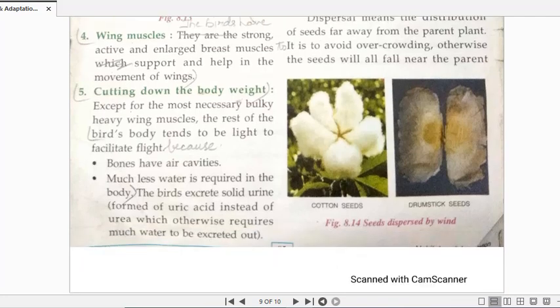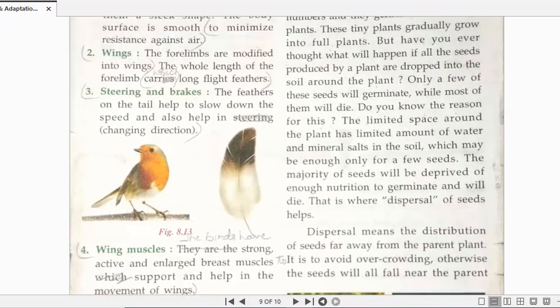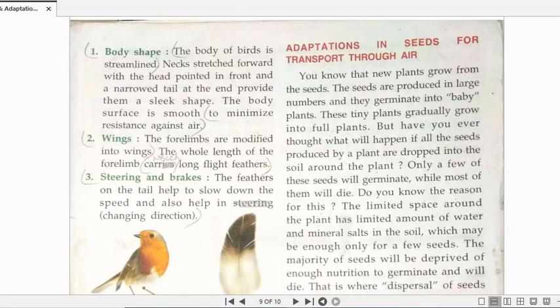Fine. So these are the 5 adaptive features which are found in the aerial animals, and here we are specially talking about the birds. Okay. Now children, the last topic which is left over here is adaptations in the seed for transport through air. Now see, a plant is growing fine at one place, it is there.